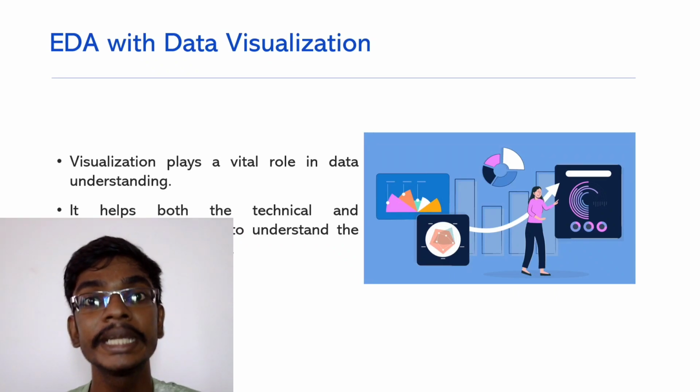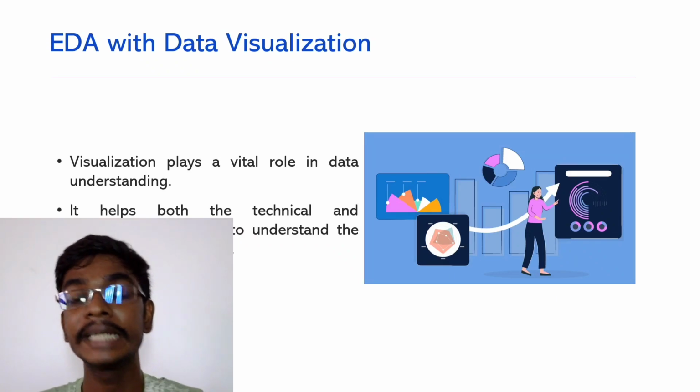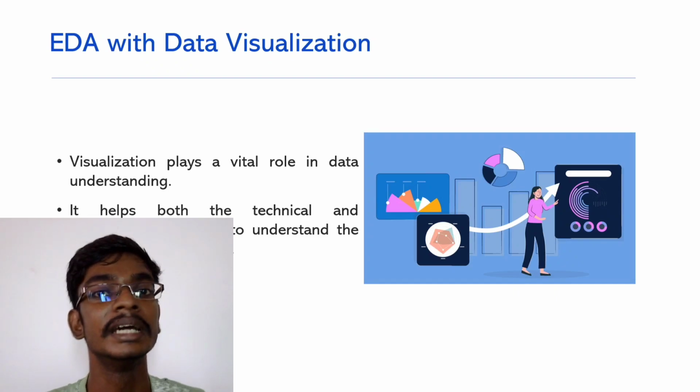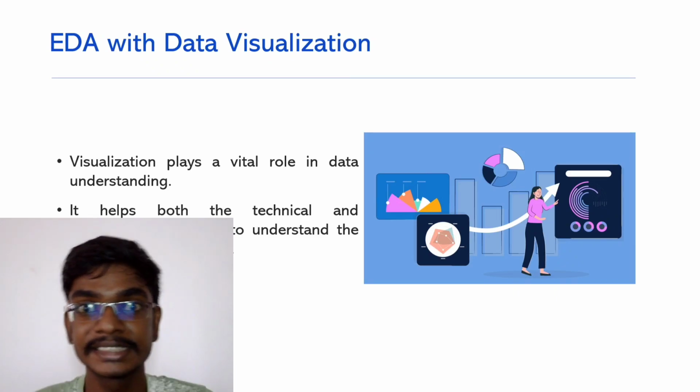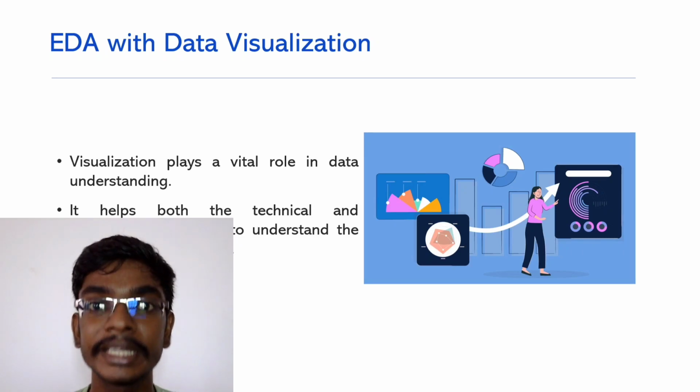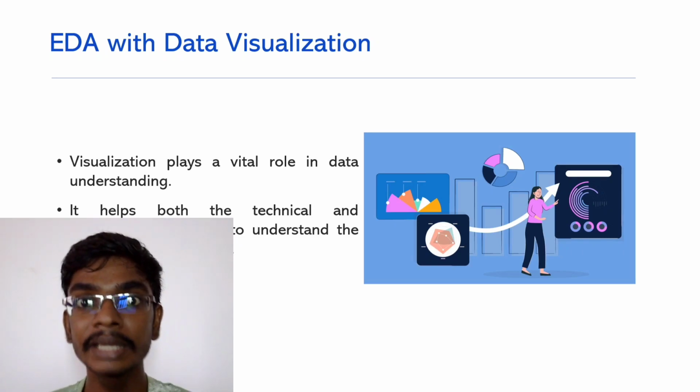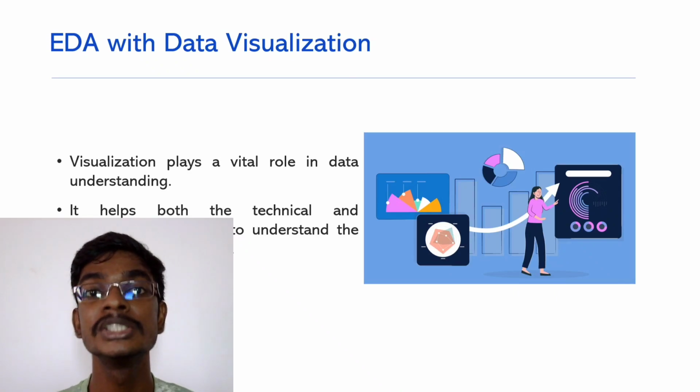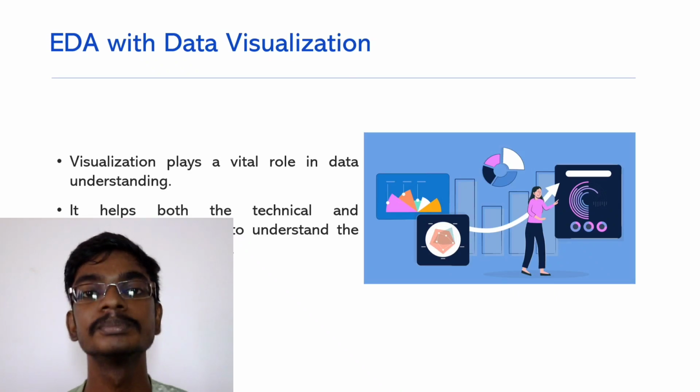Consider stakeholder B, who isn't aware of data analysis, machine learning algorithms, or statistics itself, and he also wants to know what is happening here. In order to make him understand better, we should proceed with data visualization.